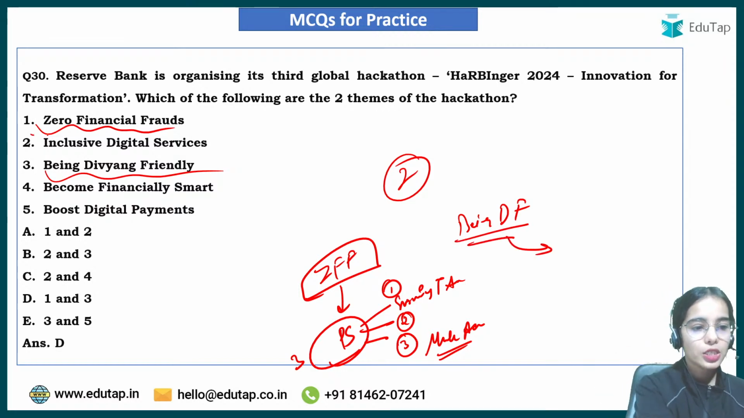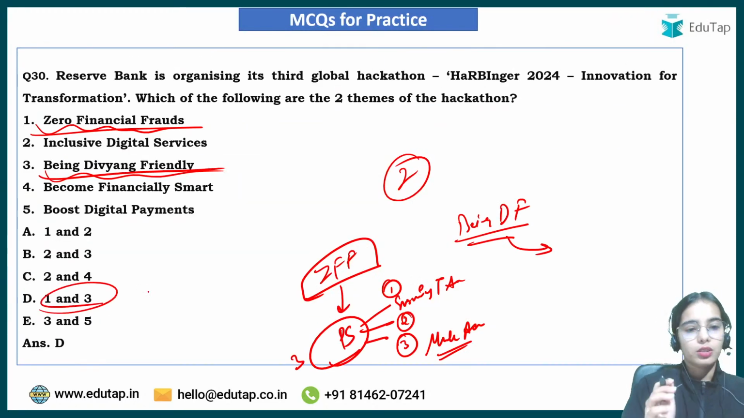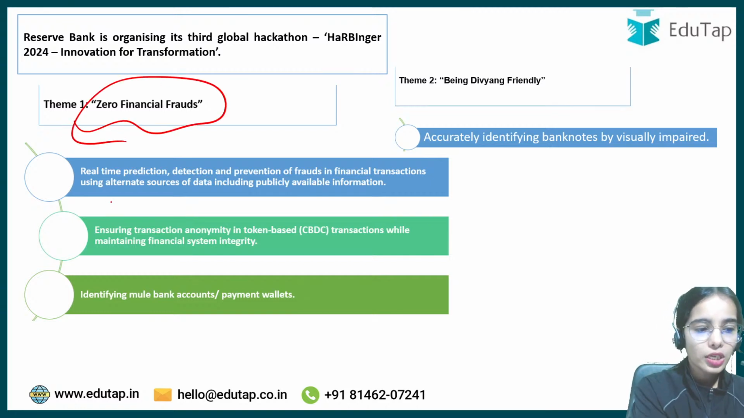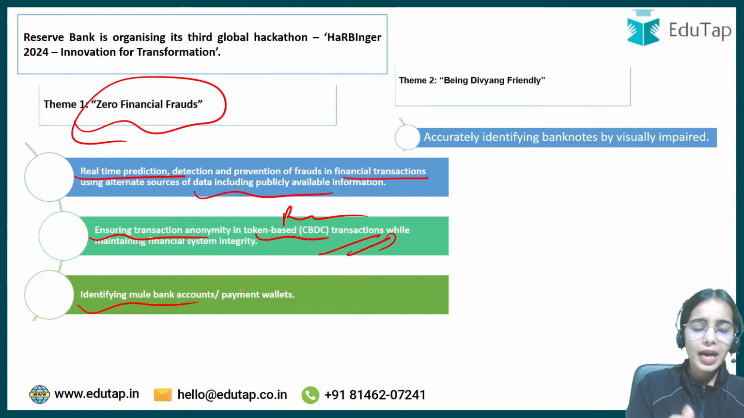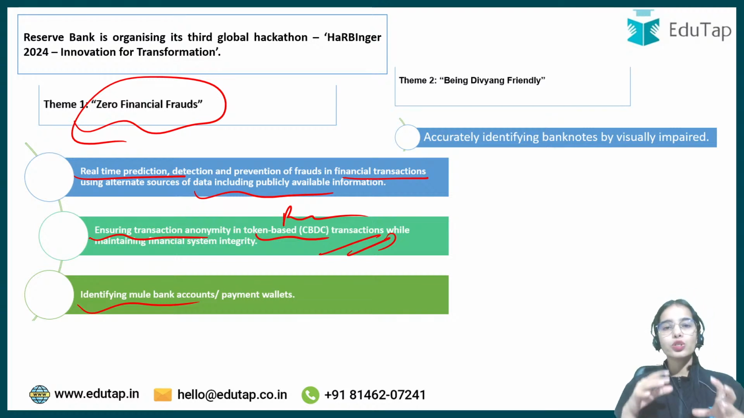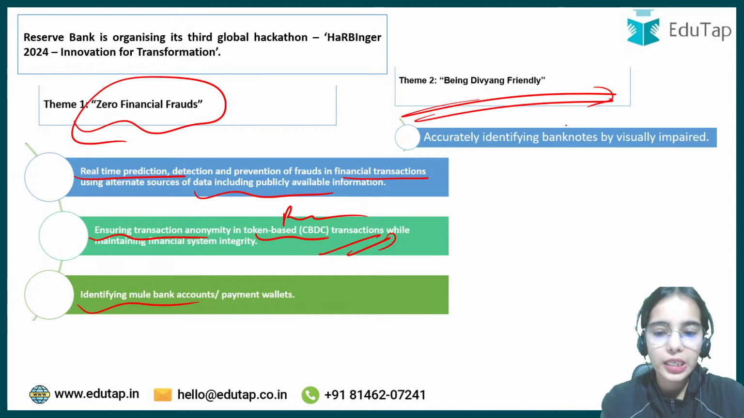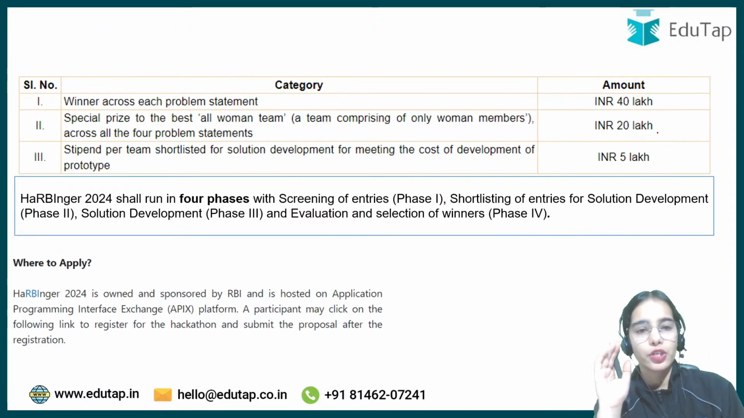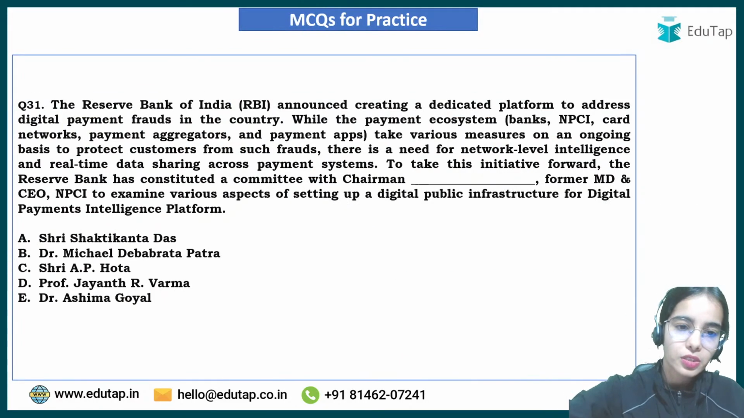So zero financial fraud and being Divyang friendly are the themes. In zero financial fraud: real-time detection and prevention of frauds in financial transactions using publicly available information, ensuring transaction anonymity in token-based or retail CBDC transactions, and identifying the mule accounts through which illegal transfer of money is happening. The second theme is being Divyang friendly: accurately identifying banknotes by the visually impaired. Okay, so this is the basic idea. Now coming to the next question, try to answer this, very easy.